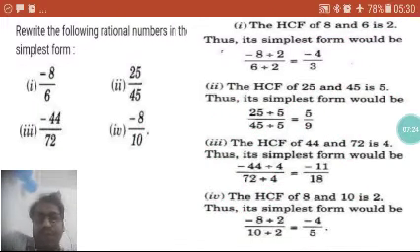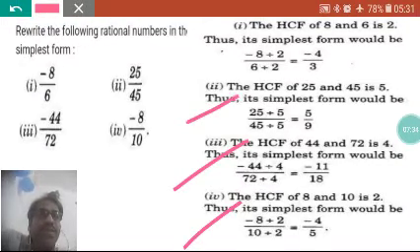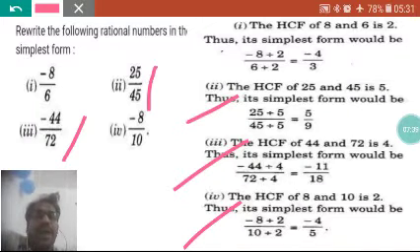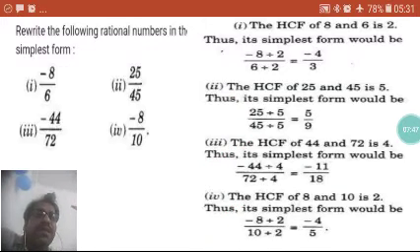That is the only process we have followed. We have found the SCF, and from that SCF we have divided the numerator and the denominator. Whatever the result is coming, that only is our answer. In all examples we have done the same thing. We have found the SCF of numerator and denominator, and from that SCF we have divided them, and whatever the result is coming is the simplest form. Very good. Now you know all this. Excellent.